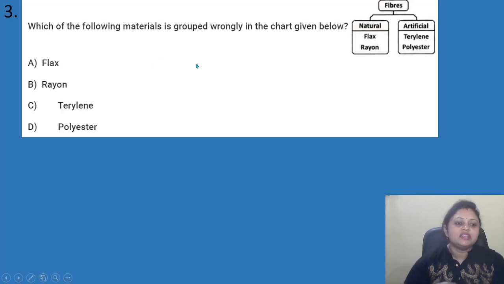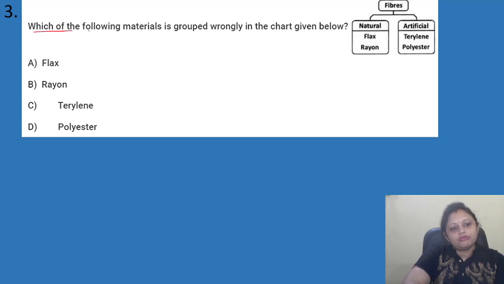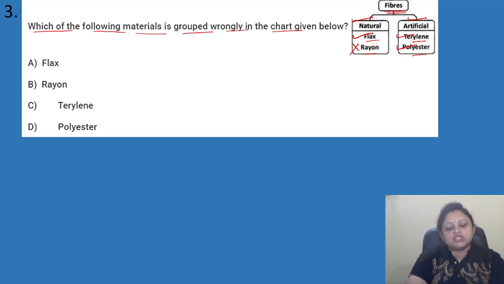Coming to the next question, which of the following materials is grouped wrongly in the chart given below? Fibers, natural, artificial, flax, rayon, artificial, terylene, polyester. Options are A, flax, B, rayon, C, terylene, D, polyester. So here flax, it is a natural fiber, rayon, it is an artificial fiber. It is not a natural fiber. Then terylene is an artificial fiber, polyester is also an artificial fiber. So which one is wrongly placed? That is option B, rayon.